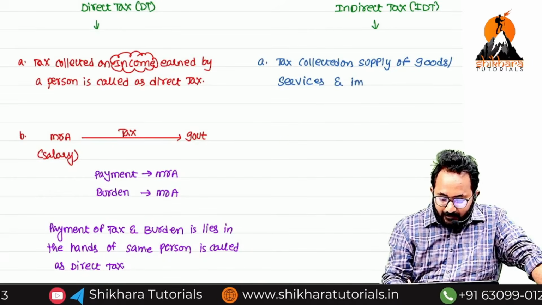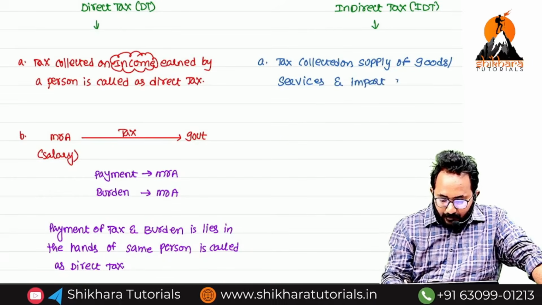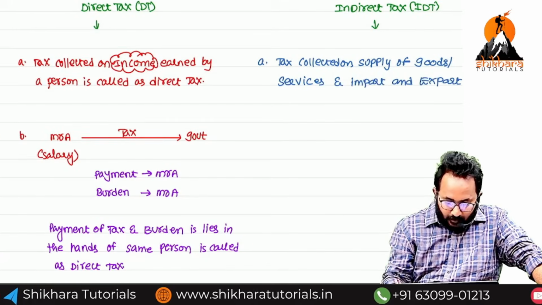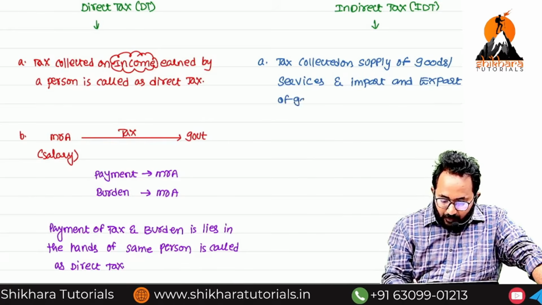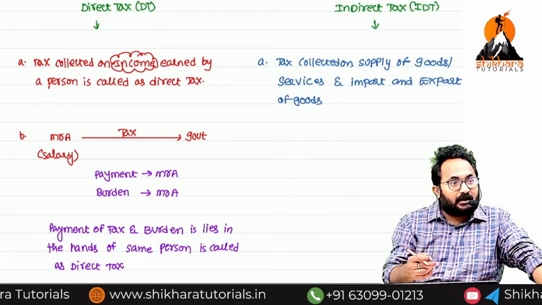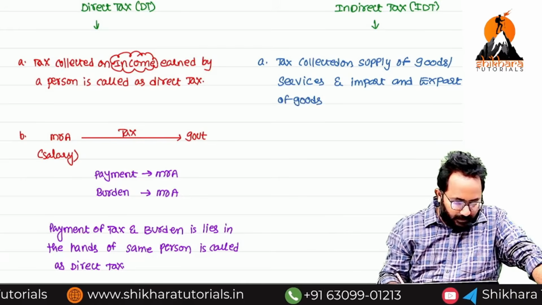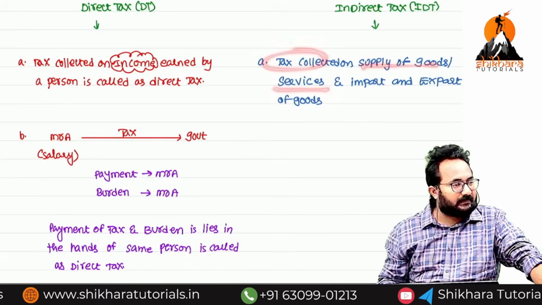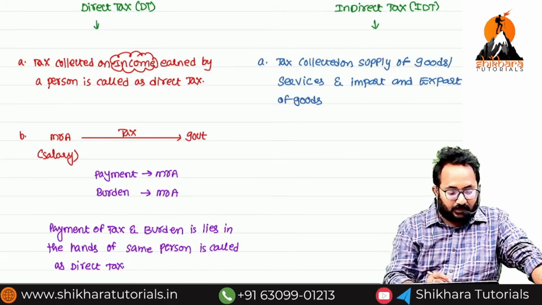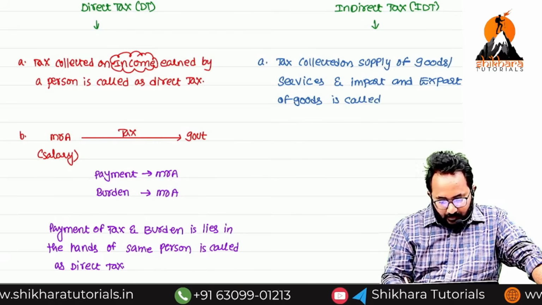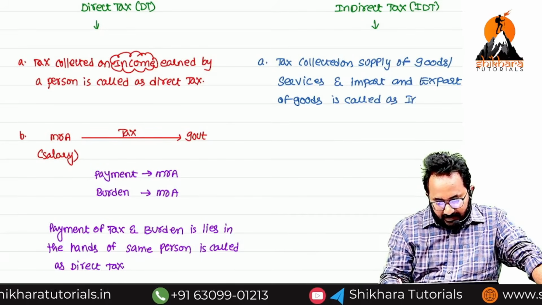And one more: import and export of goods. If you are doing imports and exports, which type of tax do we have to pay? Customs duty. So if any tax is collected on supply of goods and services, or import and export of goods, it is called indirect tax.